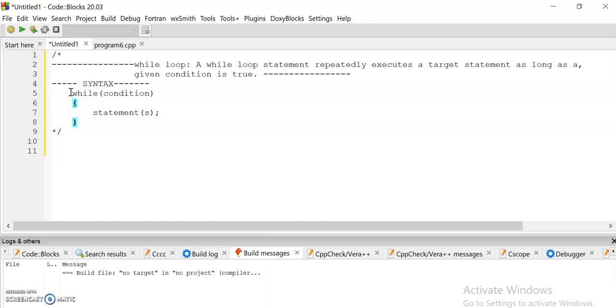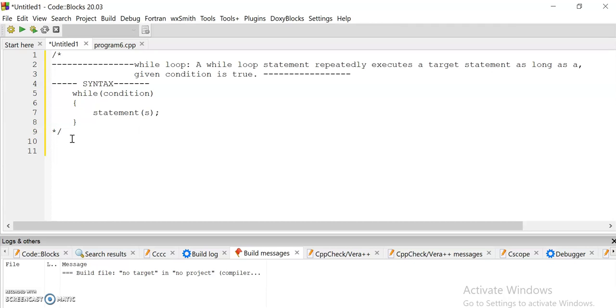So the syntax for the while loop is like that. Firstly we have to write the keyword while, then the condition. This is the condition that will decide the execution of these statements. Okay, so that is the simple syntax of the while loop.